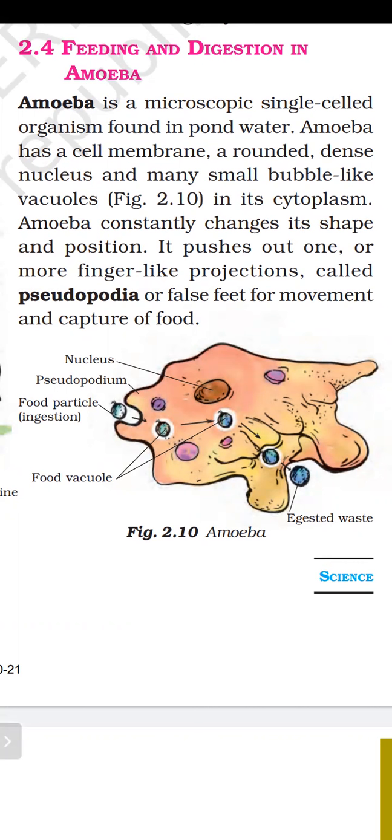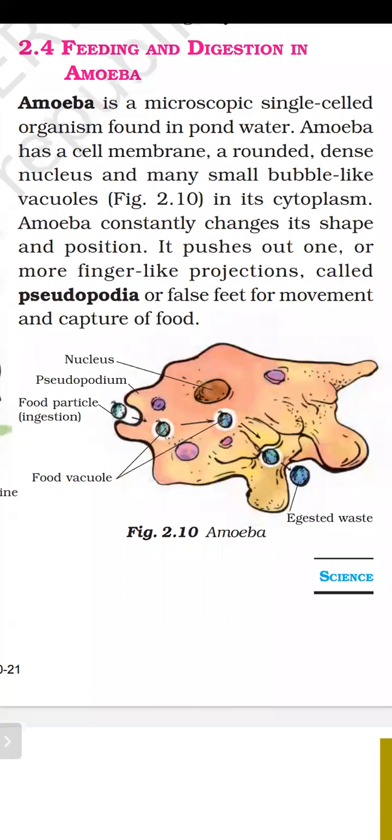The question can be like this: what is pseudopodia? The false feet or finger-like projections in the amoeba are known as pseudopodia. And with the help of these false feet, amoeba can capture its food. So what will happen? Amoeba will capture its food with the help of the finger-like projection pseudopodia, and taking the food inside the body is known as ingestion, and that food goes inside the cytoplasm.